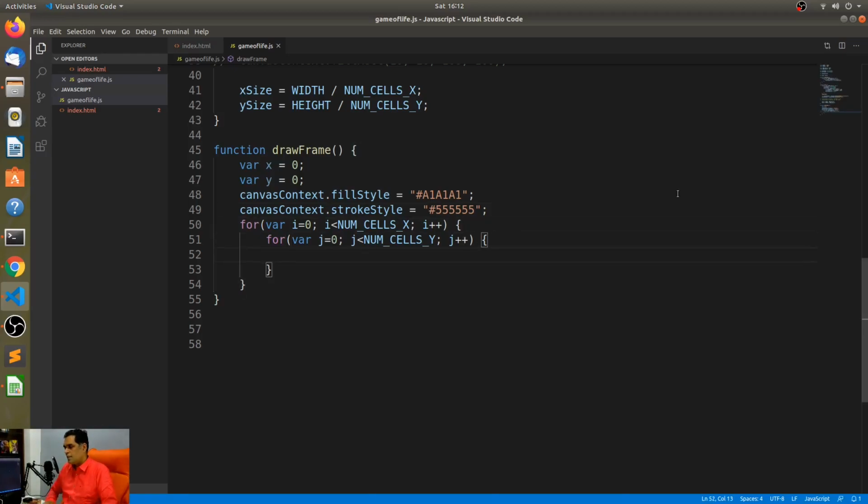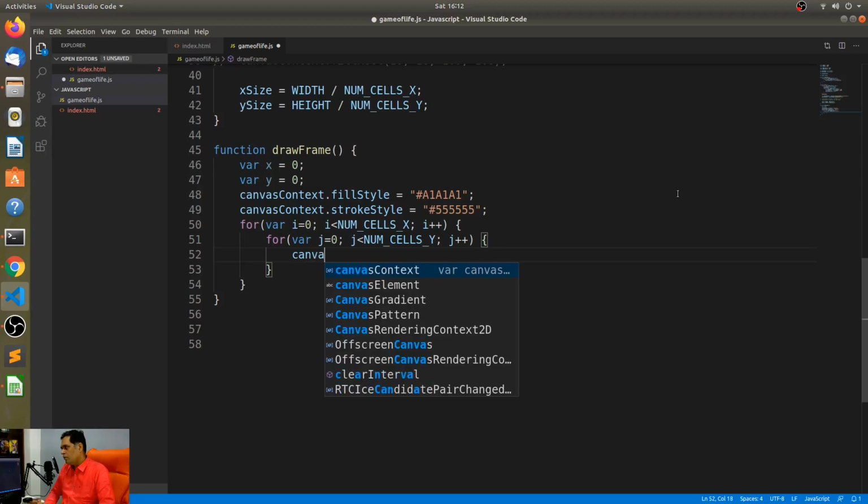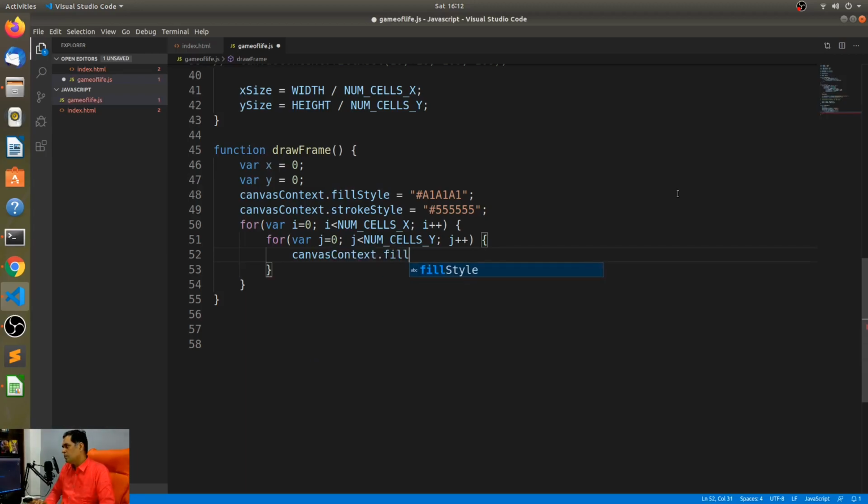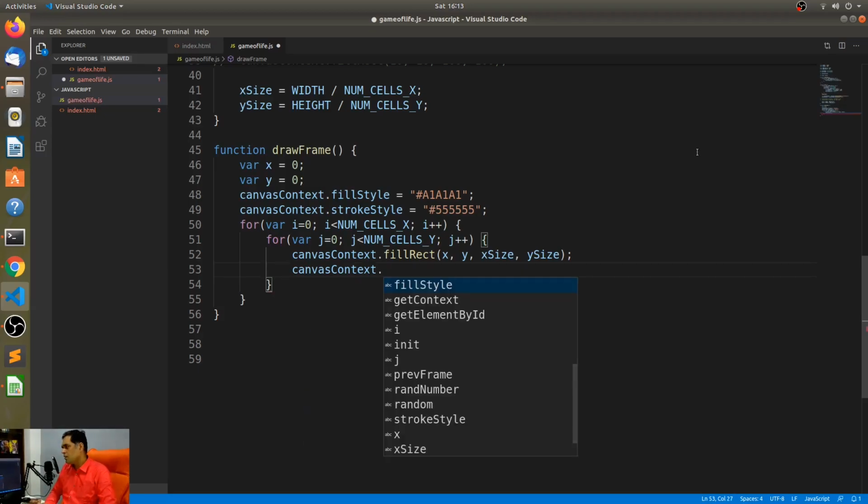All right. So let's see what happens now. I'll say canvas context dot fill rect x comma y comma. So the x and the y variables are declared here. What should be the size? So that should be the x size comma y size. Now we also need to stroke. We also need to create the outlines for these rectangles. So I guess they would be canvas context dot.